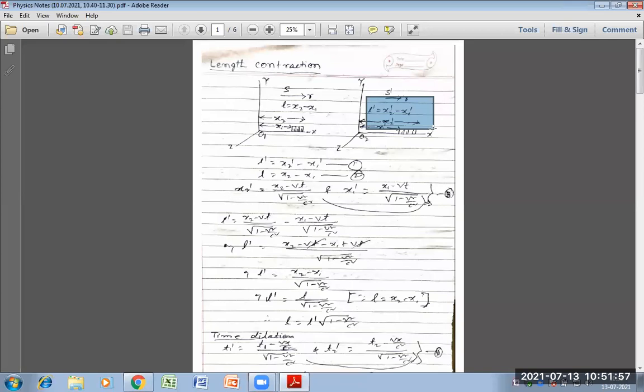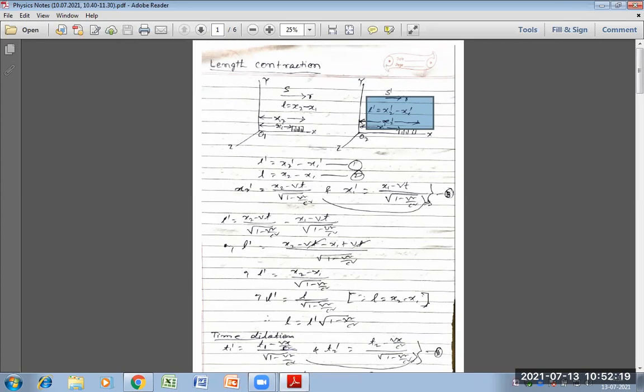L dash equals x2 dash minus x1 dash. Equation 1.